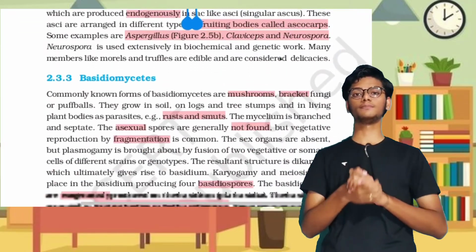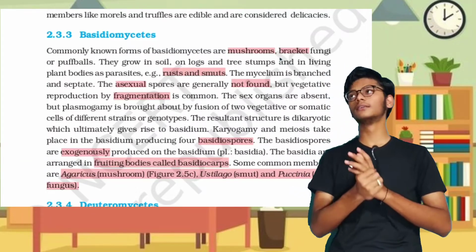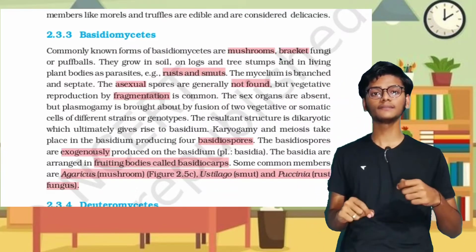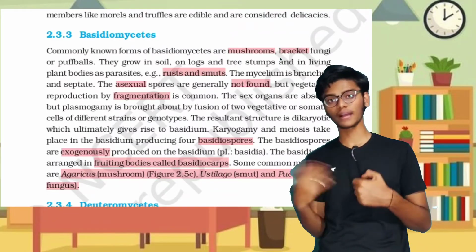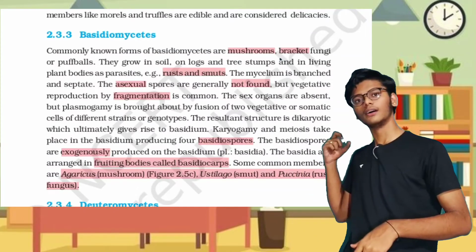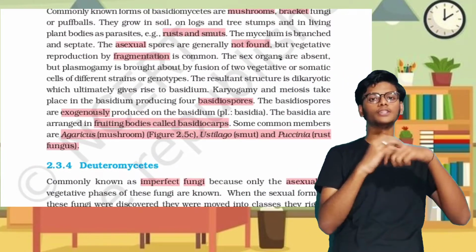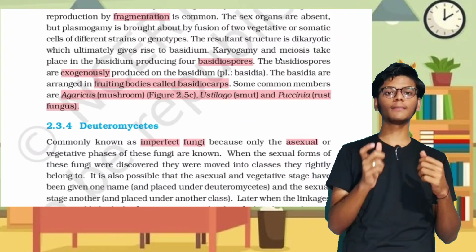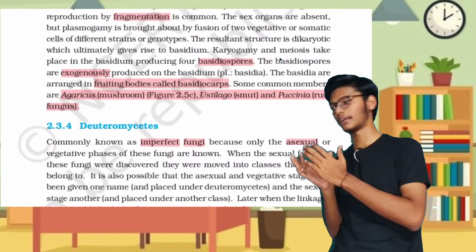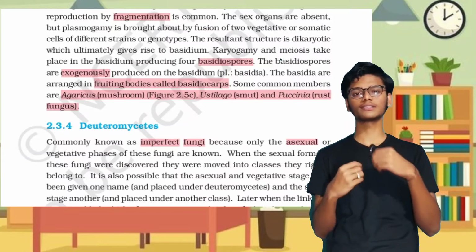And the third group is Basidiomycetes, which is also known as bracket fungi. There is no asexual spore in Basidiomycetes, but there is vegetative reproduction by fragmentation, and they form basidiospores, which are sexual spores, and the fruiting body is the basidiocarp. Examples: Agaricus, and this contains rust-causing fungi, as I told, Puccinia, which causes rust.